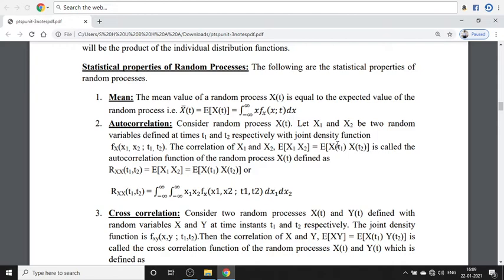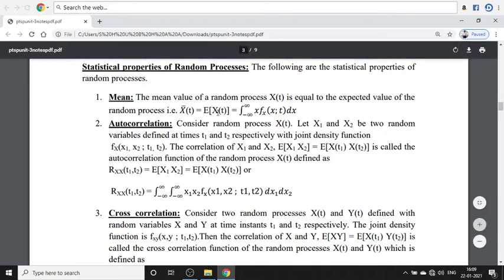That correlation R_xx of t1, t2 is the autocorrelation, E of x1 x2, which equals E of x of t1 times x of t2. We know that E of x of t is nothing but the mean only. In this equation we have to substitute x of t1 and x of t2, so that we have the autocorrelation E of x of t1